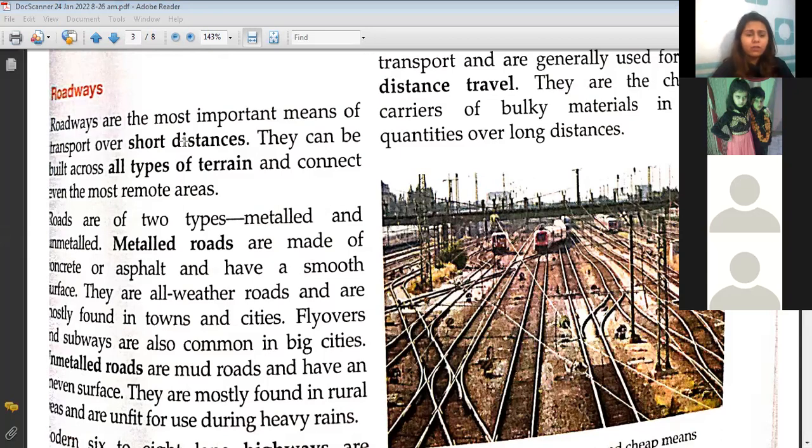If we have to cover short distances, then we do not go for airways. For short distances, people generally prefer roadways. So roadways are the most important means of transport over short distances.